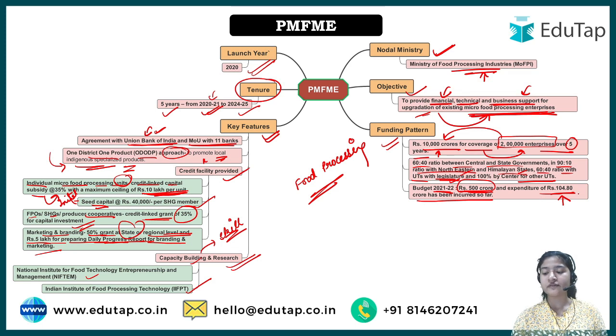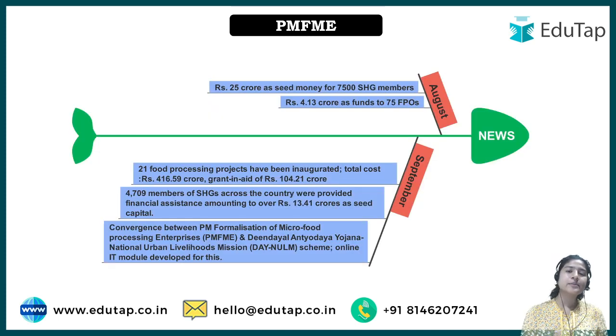However, although we are in November, this particular expenditure is only till September. That was the latest data available for this scheme. Now, because we have understood the basics of the scheme, we will be more able to understand what the news was. In the month of August, the news said, because in the initial slide I mentioned the budget funding, here is the proper overview, and now you will be able to understand it more.